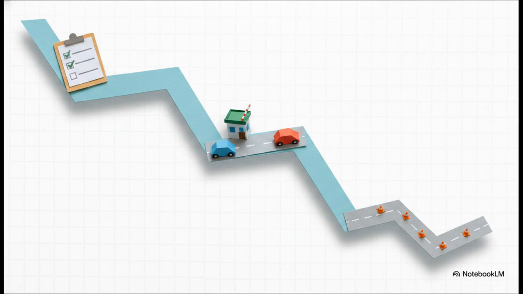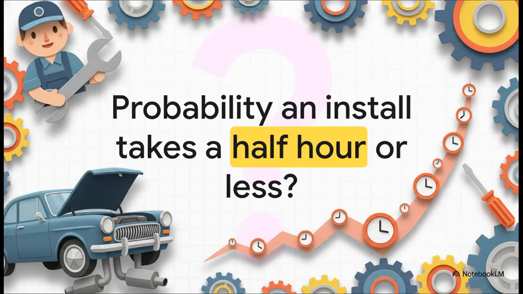Think about situations where you need to track intervals, like the time required to complete a survey questionnaire, the time between vehicle arrivals at a busy toll booth, or even physical spans, like the distance between major defects on a stretch of highway. Let's look at a practical, everyday business example. At Joe Muff Mufflers and Headers, a mechanic can install an average of 3 new mufflers per hour, and we happen to know this service time is exponentially distributed. So, what are the exact odds that a single job takes half an hour or less?